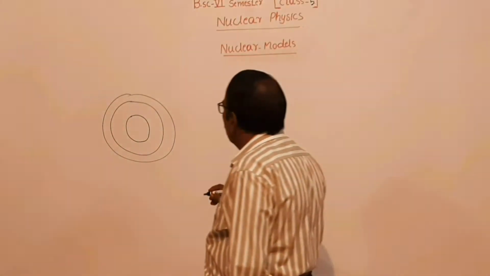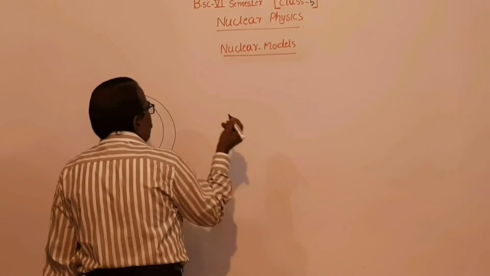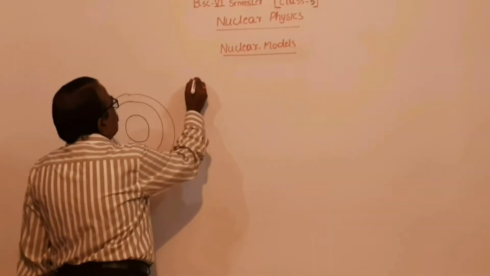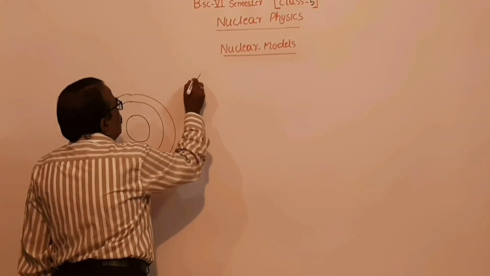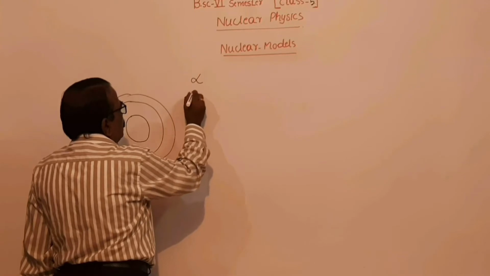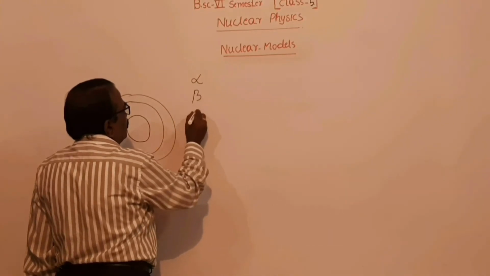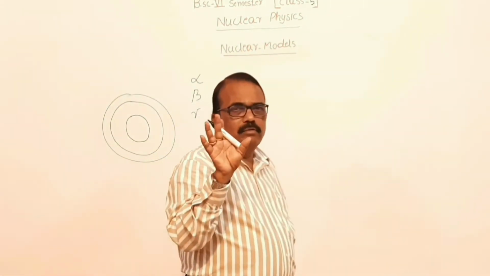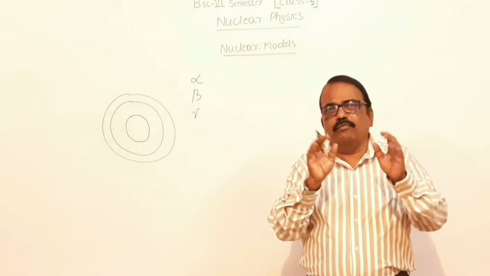Further, the study of natural radioactivity indicates that radioactive elements emit alpha, beta, gamma particles. It gives the internal structure of the nucleus.